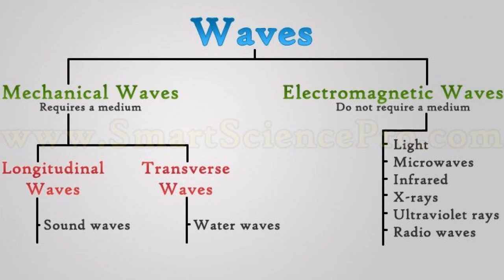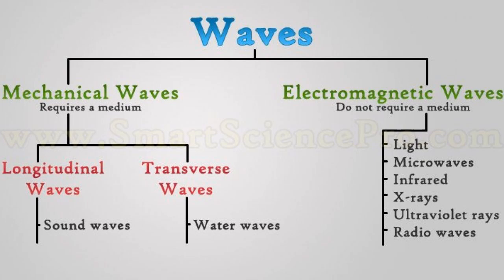Waves are categorized into two major categories: mechanical waves and electromagnetic waves. Mechanical waves require a medium for their transportation, so without a medium they cannot be transferred from one region to another. There are two divisions under the mechanical wave category, longitudinal waves and transverse waves. Longitudinal and transverse waves are categorized according to the particle motion in those waves.